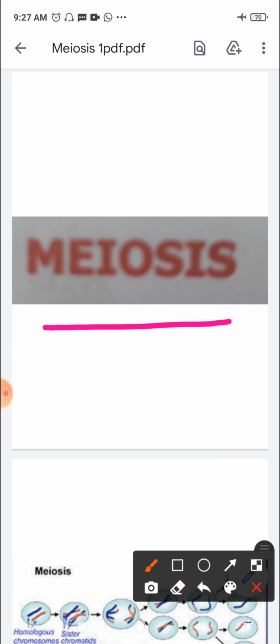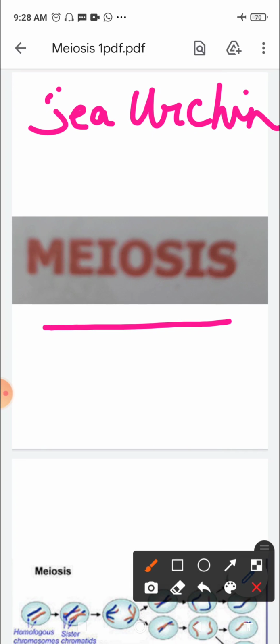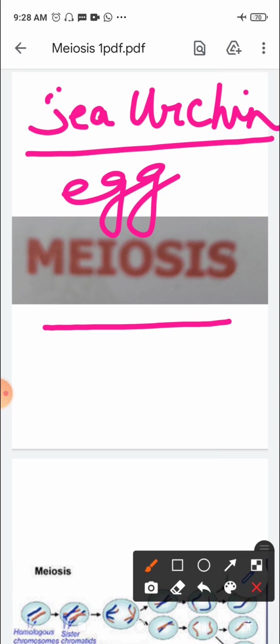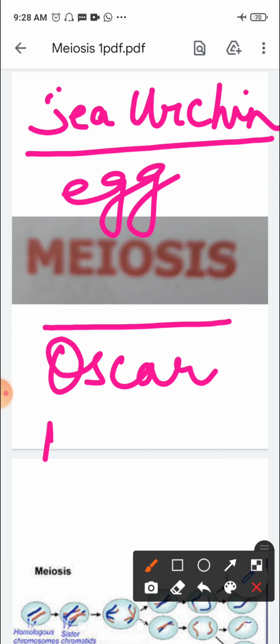Now, meiosis was discovered and described for the first time in an organism known as sea urchin, in its eggs. This was first described by a German biologist, Oscar Hertwig.